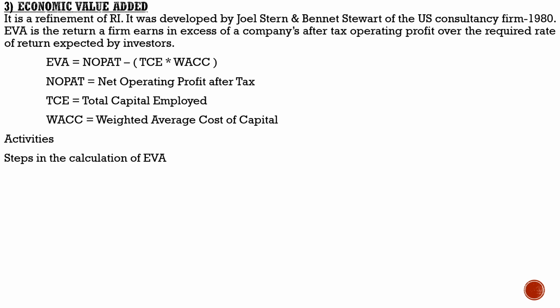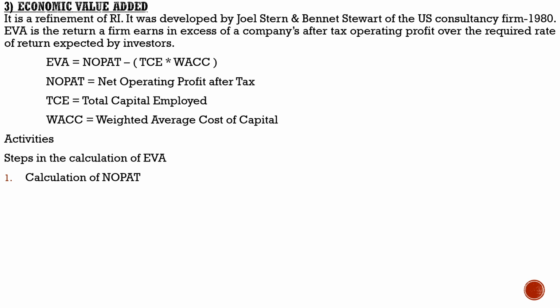So for the time being, I am giving some areas as activities. Let's go through it. Steps in the calculation of EVA. First one, you need to find NOPAT.